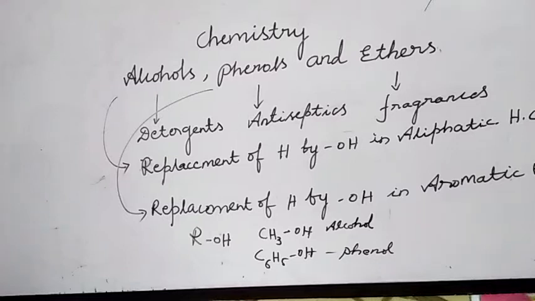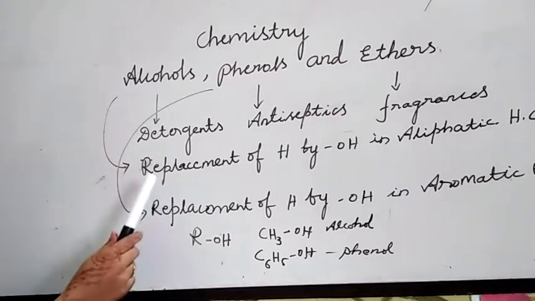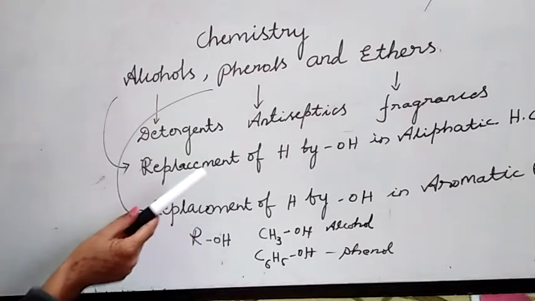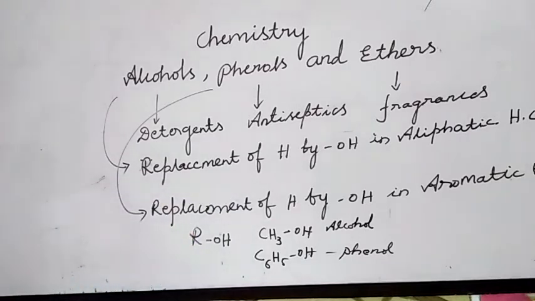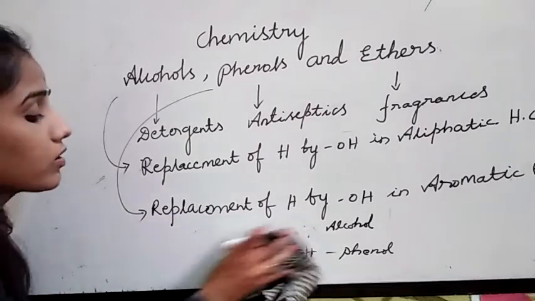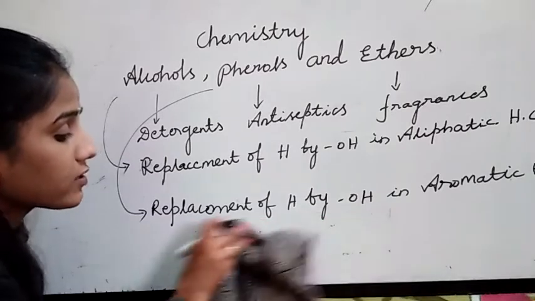Alcohols are replacement of hydrogen by OH group in hydrocarbons, and phenols are replacement of hydrogen by OH group in aromatic hydrocarbons. Then what about ethers? The substitution of hydrogen atom in a hydrocarbon by an alkoxy or aryloxy group. Have you heard alkoxy?